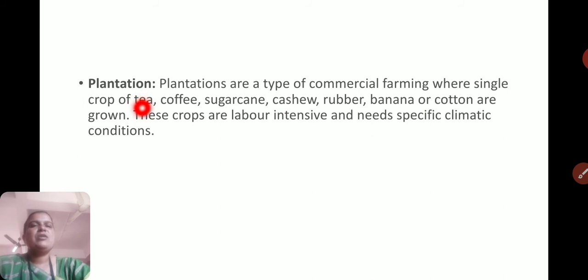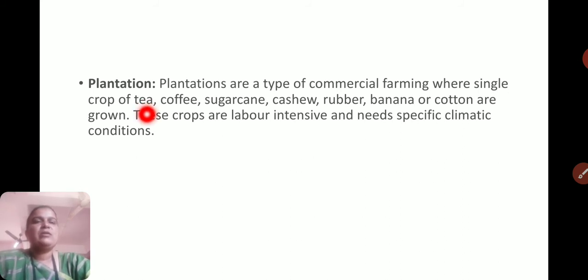Means we cannot consume them directly, processing is required, a lot of labor is required, and specific conditions are also required, such as tea, which requires heavy rainfall and sloped, mountainous areas.